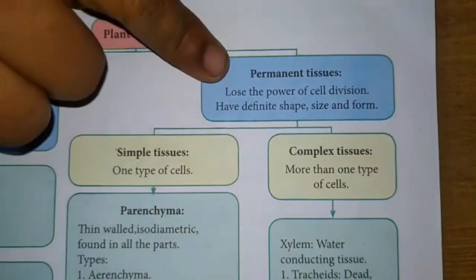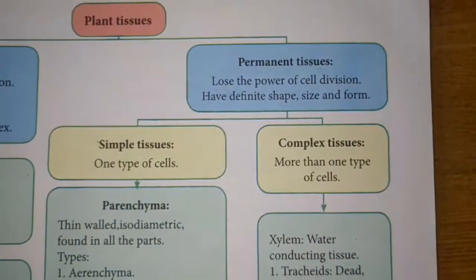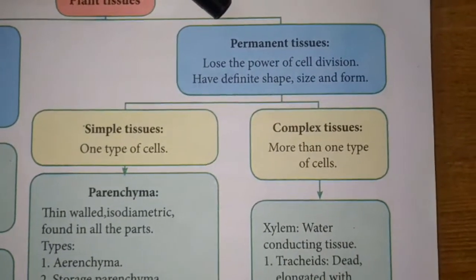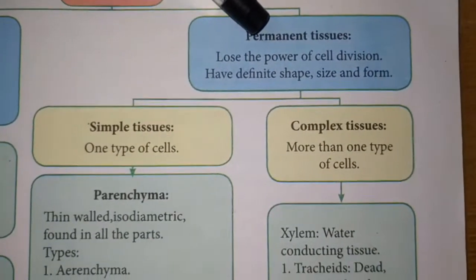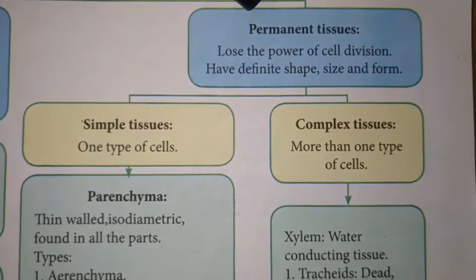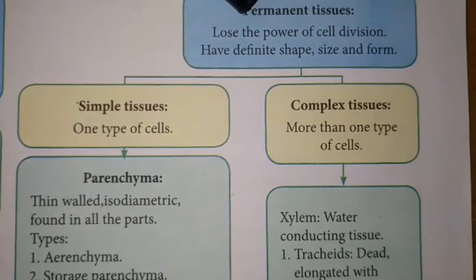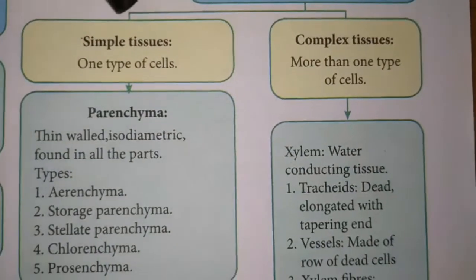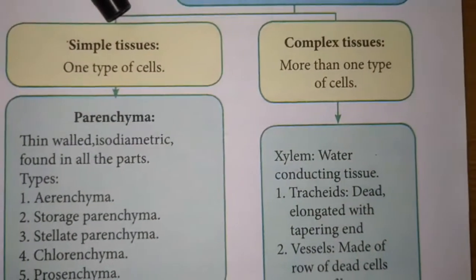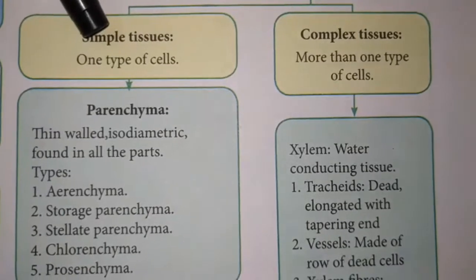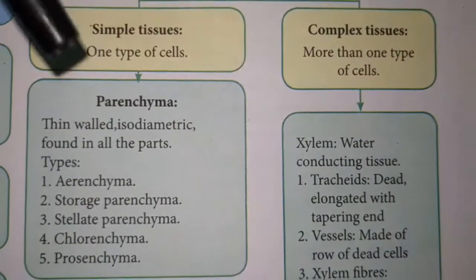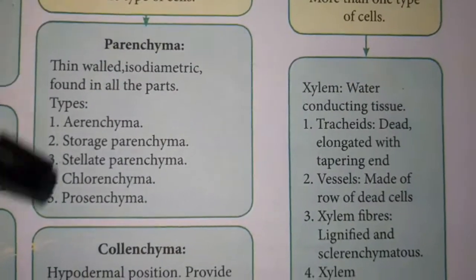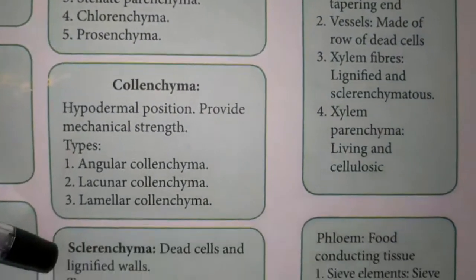So, permanent tissues. What is meant by permanent tissue? The tissues which lack the power of cell division, either permanently or temporarily, are called permanent tissues. These permanent tissues are classified into simple tissue and complex tissue. What is a simple tissue? A simple tissue is a tissue which is made up of only one type of cells. The simple tissues are again classified into three types: parenchyma, collenchyma and sclerenchyma.